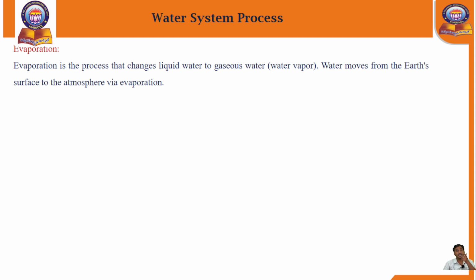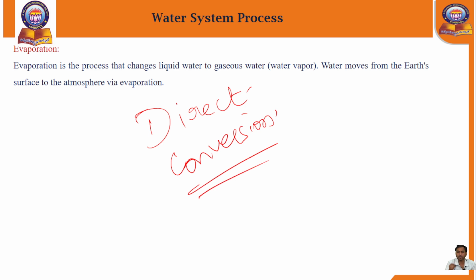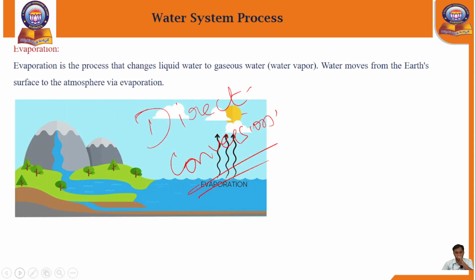Evaporation is the conversion process of water into the vapor state. This evaporation is called a direct method of conversion. Why do we call it a direct conversion process? Because the water is available directly on the earth's surface, and we can see it with our eyes. Where is water available on the ground surface? In reservoirs, dams, seas, oceans, lakes, streams, ponds, canals or any channels. So from those, the water is available.